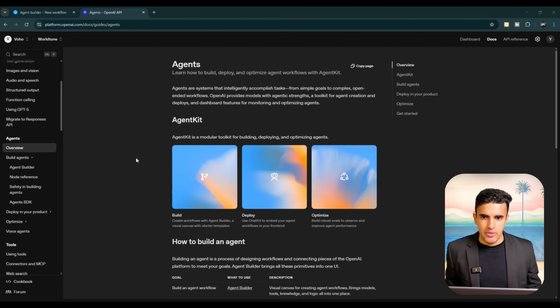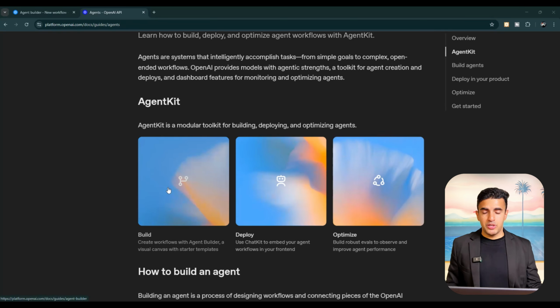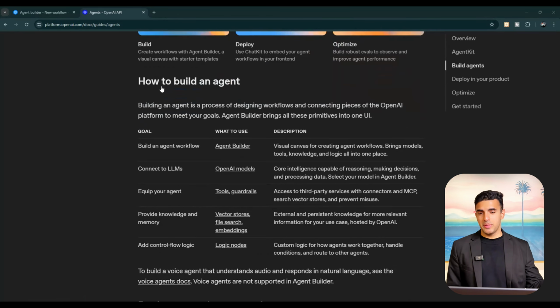When we look at how they have set all of this up, they have come up with Agent Kit, which is a modular toolkit for building, deploying, and optimizing all of these agents. This is super interesting because it's not just about building, it's about deploying and optimizing. All of that happens inside ChatGPT, inside OpenAI, so they're encapsulating this whole environment. It's not just, hey, let's build an agent. You can also deploy it completely there. You can also optimize it. You can look at the responses of all of these agents, and based on that, you can determine how to make changes. With agents it's a self-learning mechanism, so that's super interesting.